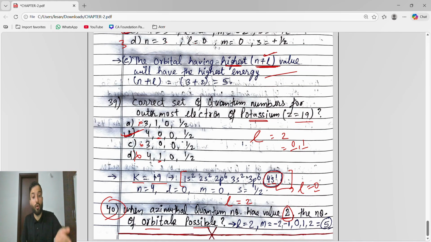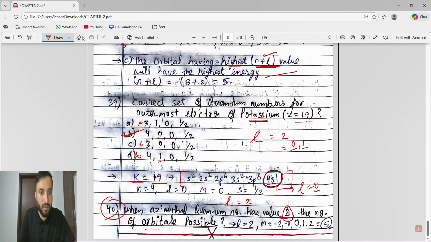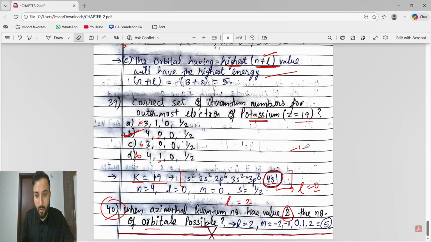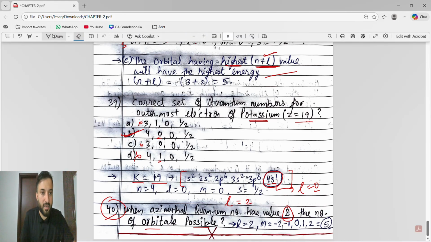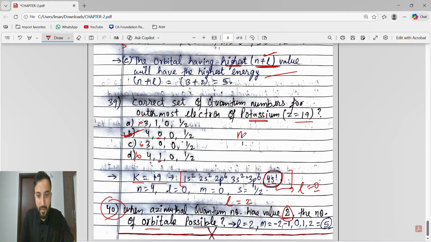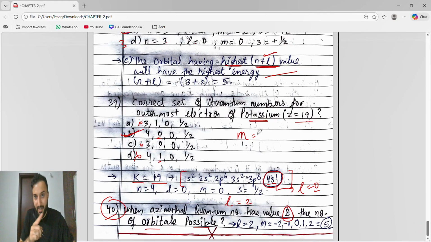Guys, number of orbitals possible. So by which quantity will we get the number of orbitals? Yes, sir, M indicates the number of orbitals, right? So what is the formula of M? Minus L to plus L. So what is L? L is 2. So we will write minus 2 to plus 2, meaning minus 2, minus 1, 0, 1, 2. These are the M values.